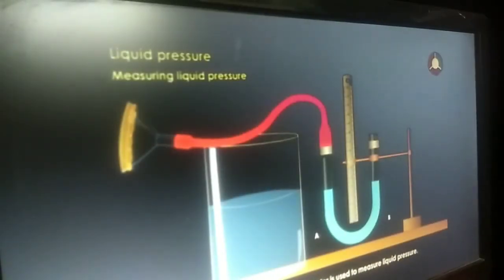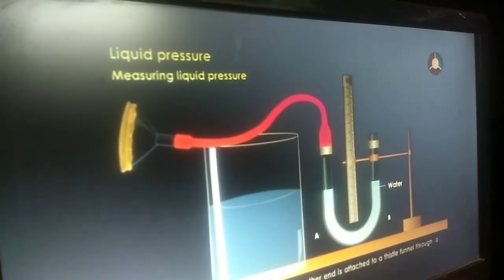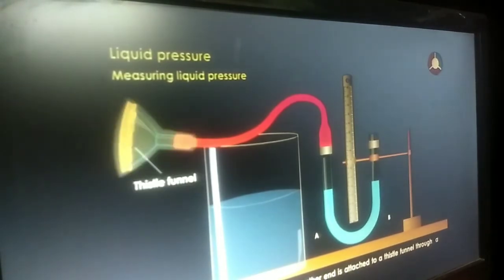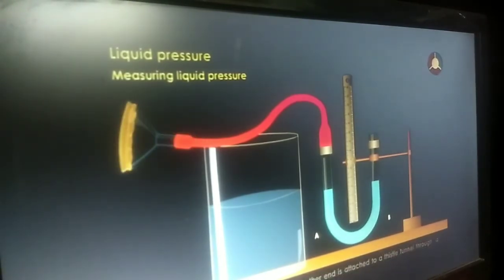An instrument called a manometer is used to measure liquid pressure. It consists of a glass U-tube fixed to a stand with a scale. It is half filled with water. One end of the U-tube is open. The other end is attached to a thistle funnel through a flexible tube.